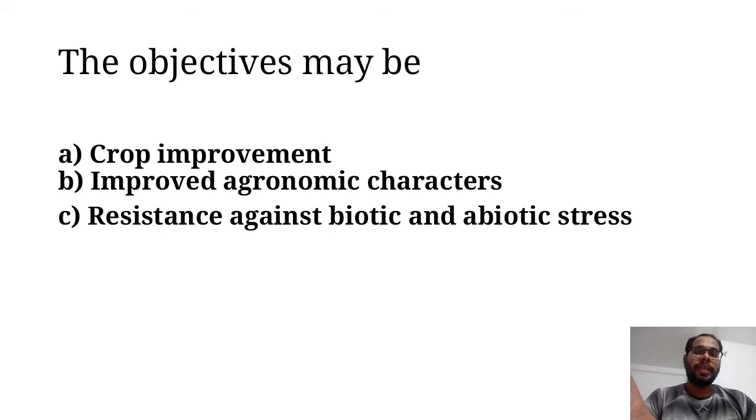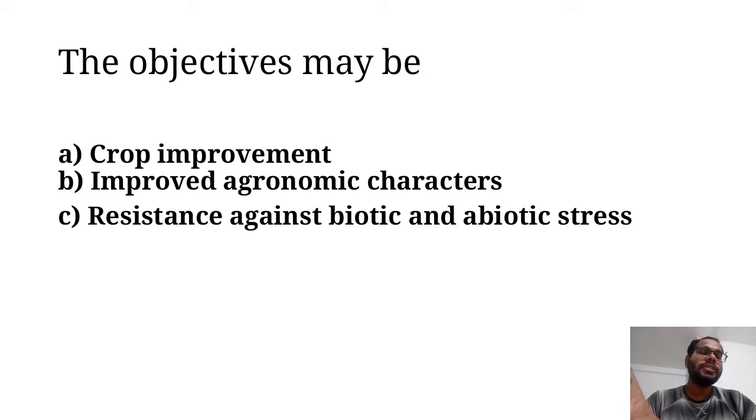Mainly there are three objectives. First is crop improvement, means we are increasing the gene and genotypic frequency, which is targeted for our desirable character. Second is to improve the agronomic characters, means increase the frequency of desirable characters of the plant by increasing the grain yield or reducing the plant height, increasing the number of pods, etc. This type of character we have to improve in the second objective.